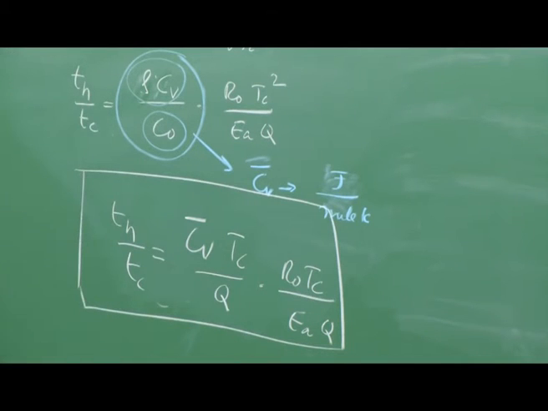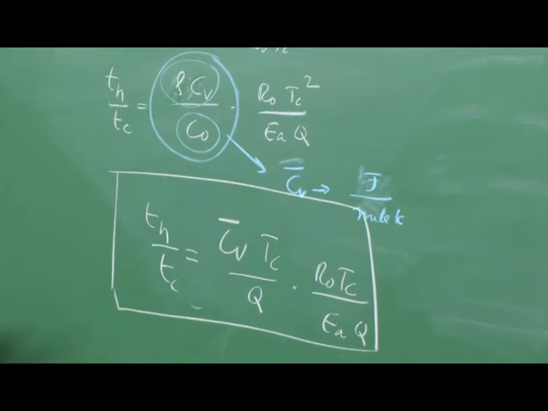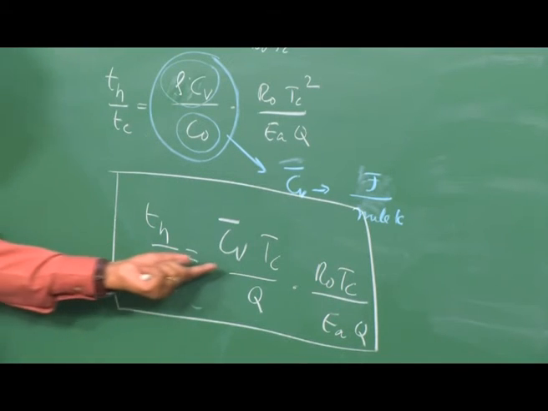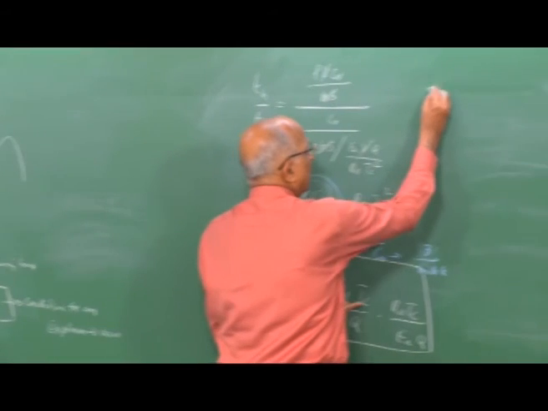Let us try to see whether I can make some sense out of it. Can I put it in some other form? Can I use the things which I have studied already to be able to interpret it? First of all, I would like to say, we have already learned that Tc minus T ambient,